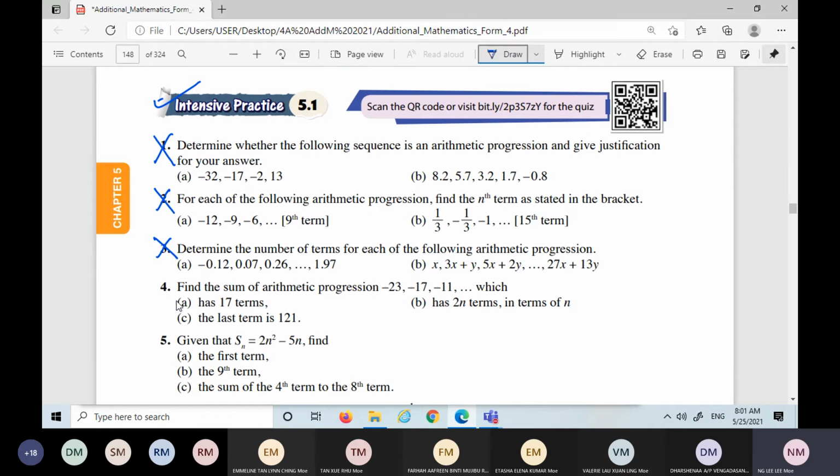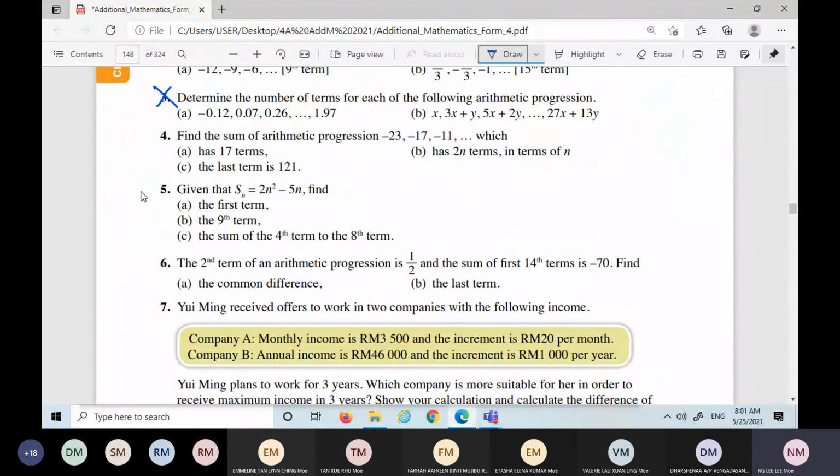Maybe we'll look a little bit at these questions. This is the type of question I mentioned just now. Now, you see these questions. I will explain a little bit here, but you still have to do them. So Sn is equal to 2n squared minus 5n.